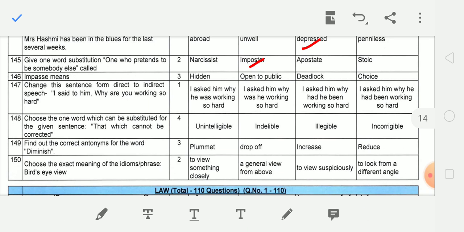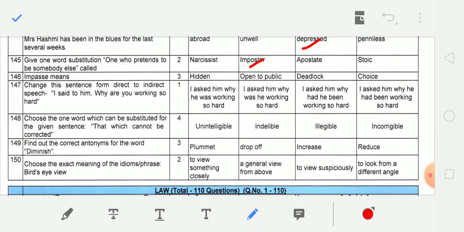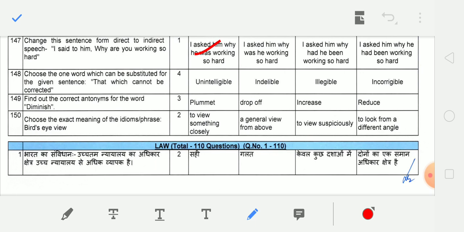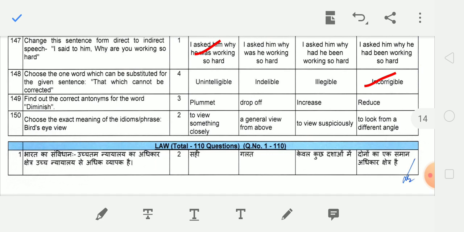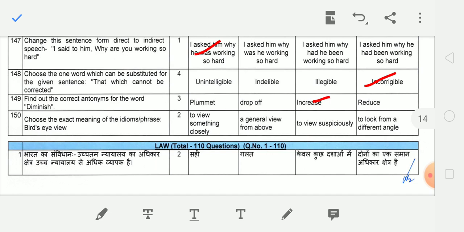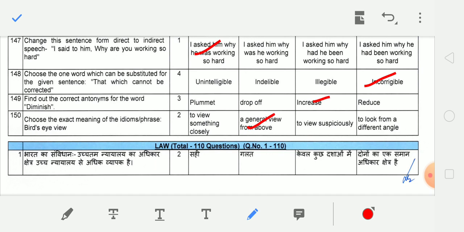Change the sentence from direct to indirect speech. I said to him, why are you working so hard? I asked him why he was working so hard. Choose the one which can be substituted for the given sentence, that which cannot be corrected. Incorrigible. Find out the correct antonym for the word diminish. Increase. Choose the word meaning of the idioms or phrase bird's eye view. A general view from above.